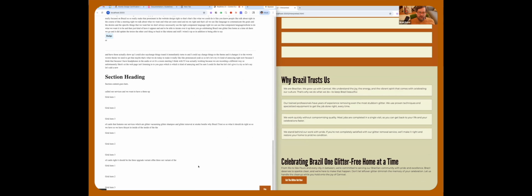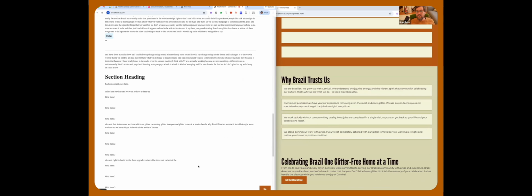All right, let's try this again. Add a new section called our services, not features. And inside of that section, there should be a grid, a 3-up variant of the grid component. And inside of that grid should be a card.